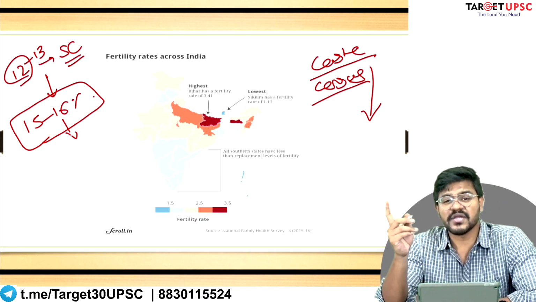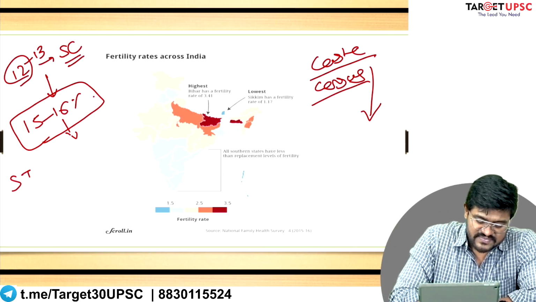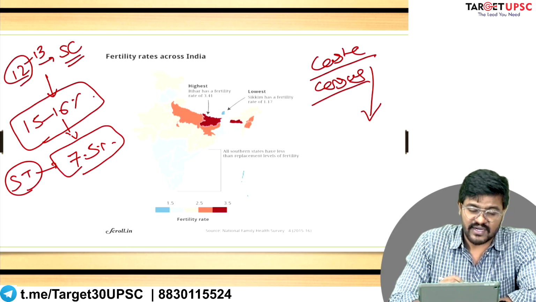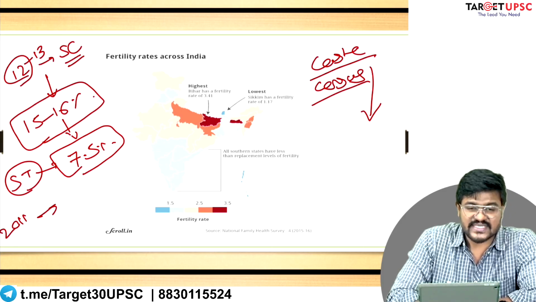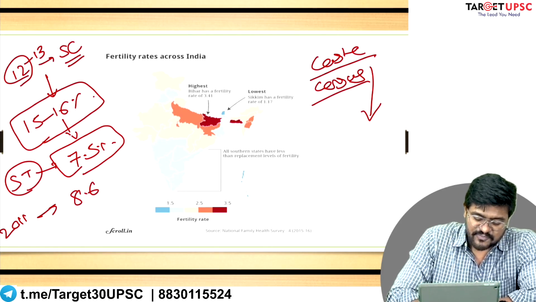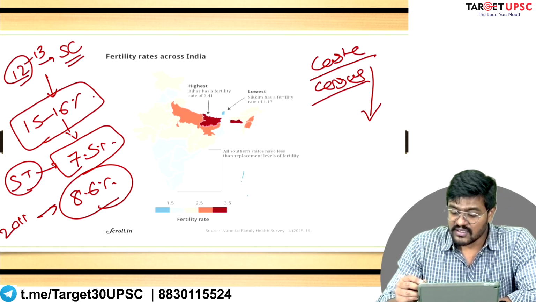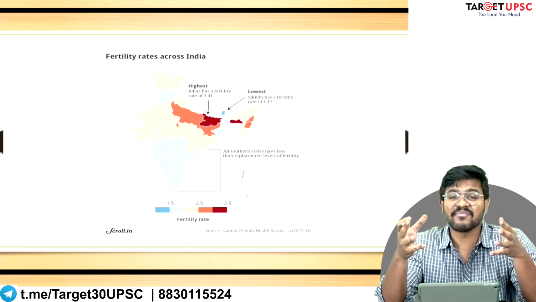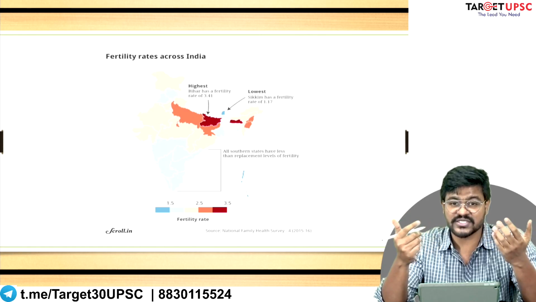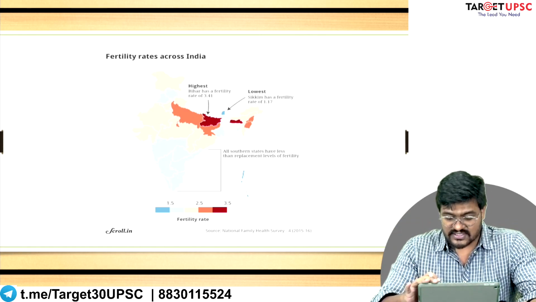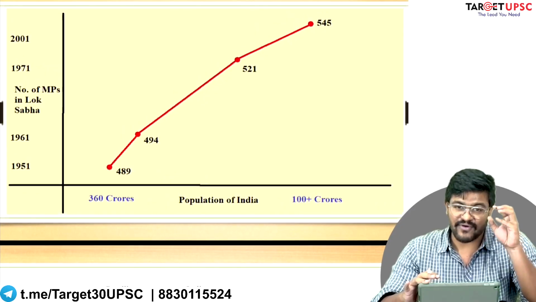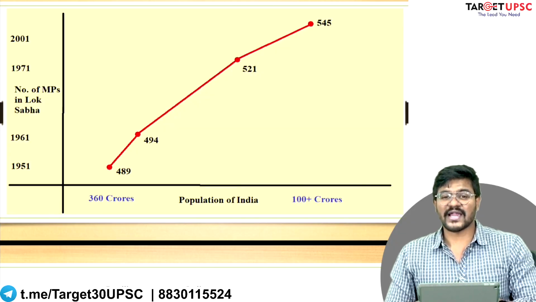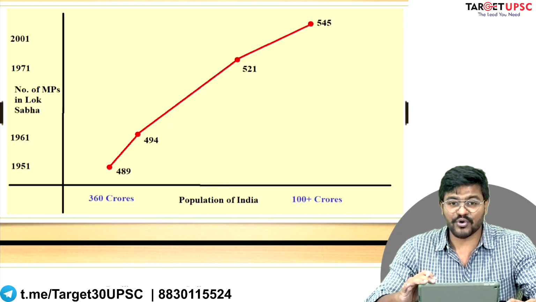Similarly, when India received independence, the population of scheduled tribes was somewhere around 7.5%. Now, as per the 2011 census, the population of scheduled tribes is 8.6%. So, unless you have a caste census, we cannot understand this changing dynamic of India's demography, of India's population. And therefore, some people demand that the census should have a column which recognizes the caste of people, so that demands can be made, so that you can give proportionate representation, proportionate justice.